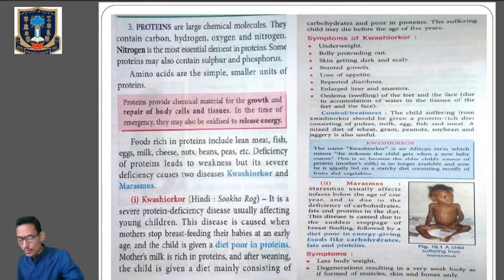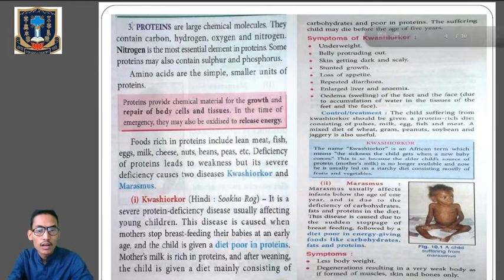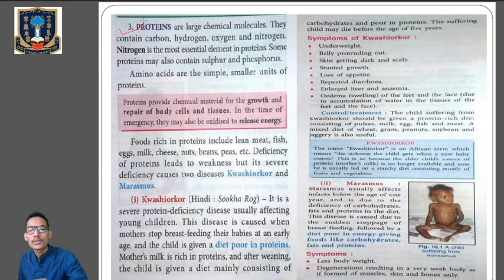Number third is proteins, which are large chemical molecules. They contain carbon, hydrogen, oxygen, and nitrogen. Till now, the composition of fat and carbohydrate was simply carbon, hydrogen, and oxygen. But now for protein, you can see the chief component is nitrogen. So nitrogen is the most essential element in the protein.